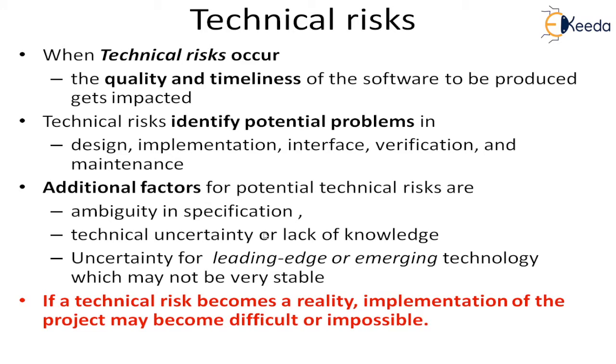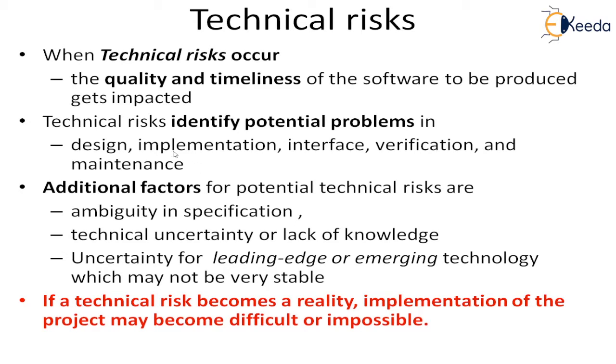Then we come to the technical risks. Technical risks affect the quality and timeliness of the software to be produced. Mainly it is the quality and also the timeliness. Technical risks identify potential problems in design, implementation, interfaces, verification, and also in maintenance.